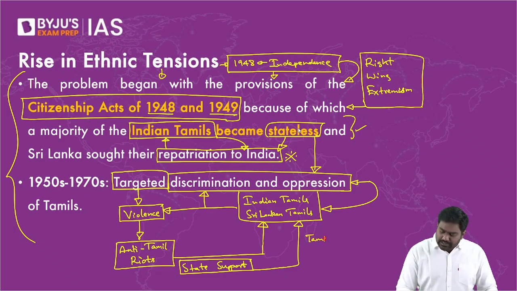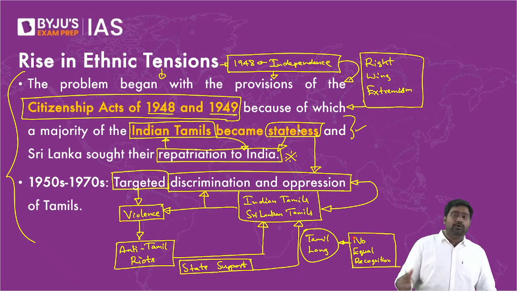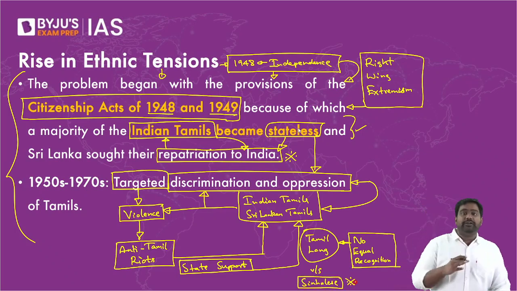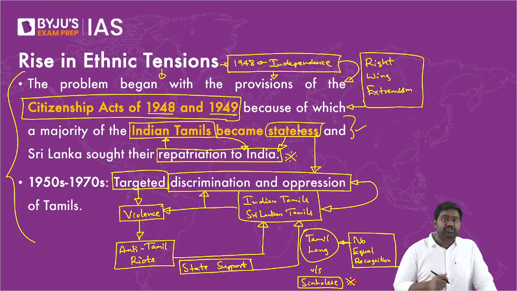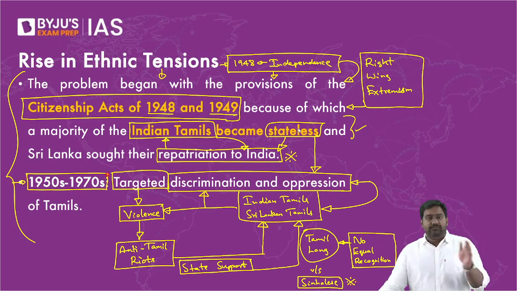In fact, the Tamil language was not even given equal recognition with the Sinhalese language. Even though it's a major language, the second major language spoken in Sri Lanka after Sinhalese. Sinhalese is the major language, so only Sinhalese was prioritized by the government and given great treatment. But the Tamil language was discriminated against, not even recognized as an official language. This was the scale of discrimination against the Tamils in Sri Lanka throughout these two decades, from the 1950s to the 1970s.